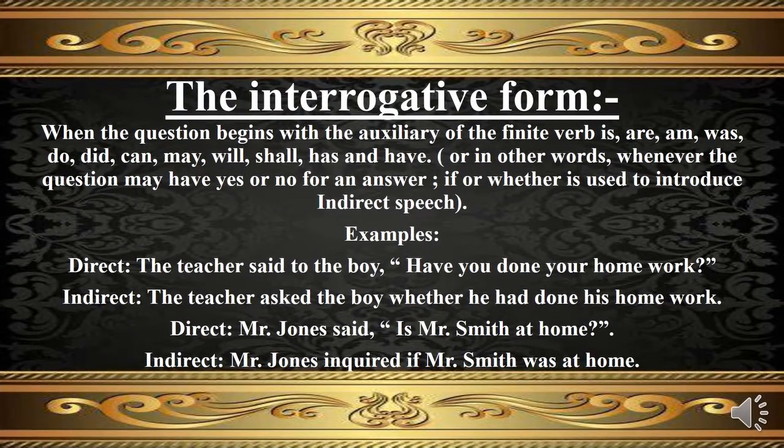When the question begins with the auxiliary of the finite verb, that is, are, is, am, was, did, do, can, may, will, shall, has and have, or in other words, whenever the question may have a yes or no answer, if or whether is used to introduce indirect speech. Observe the following examples here. In the first example, the direct form states that the teacher said to the boy, "Have you done your homework?" In the indirect conversation, said will be changed into asked and whether will be used to introduce indirect speech. So the statement will become, the teacher asked the boy whether he had done his homework.